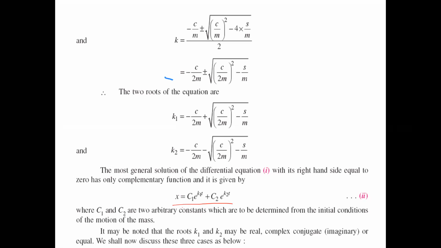In this, c1 and c2 are the arbitrary constants, and k1 and k2, the roots, are real or complex conjugate. So this is the equation to achieve finally: x equals c1 e power k1t plus c2 e power k2t.